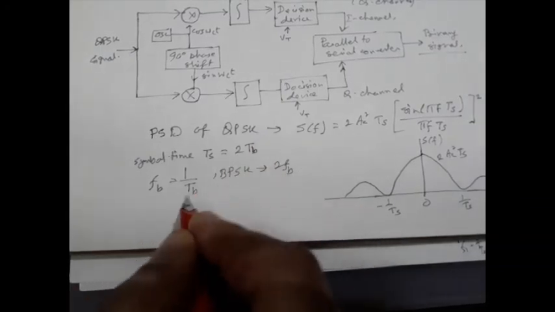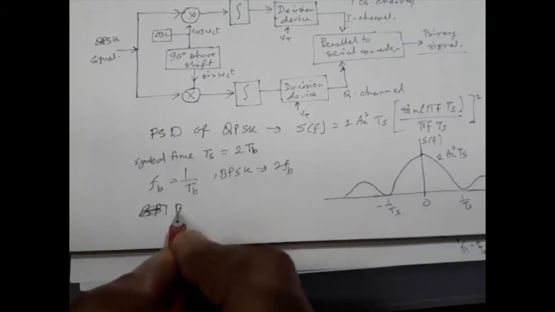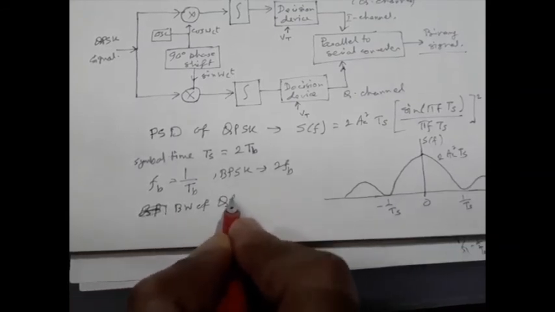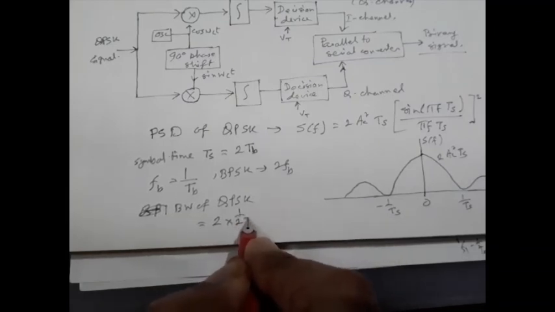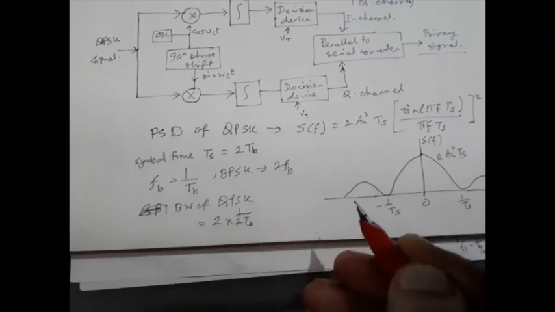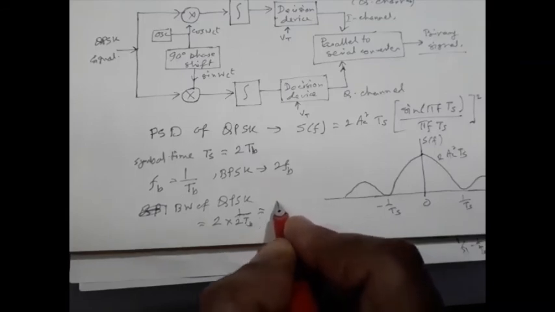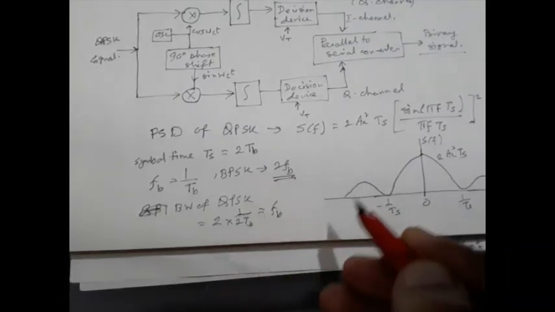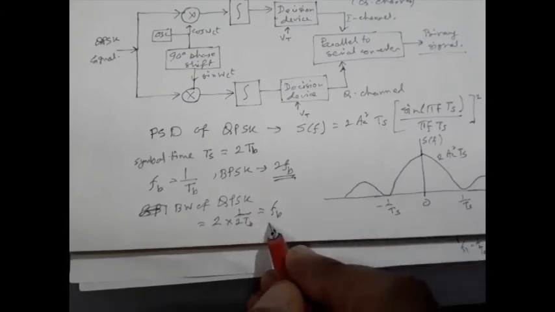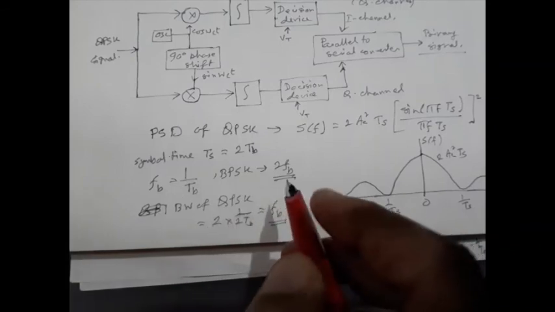So the bandwidth of QPSK will be equal to 2 times 1 by twice TB, that means equal to FB. So for BPSK the bandwidth is twice FB, and for QPSK the bandwidth is FB only, half of that of the BPSK.